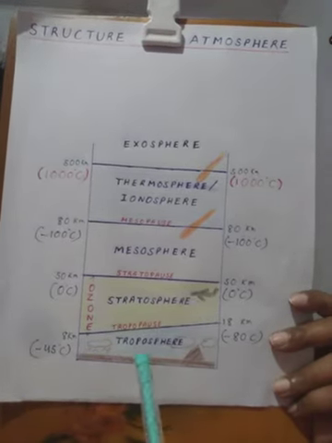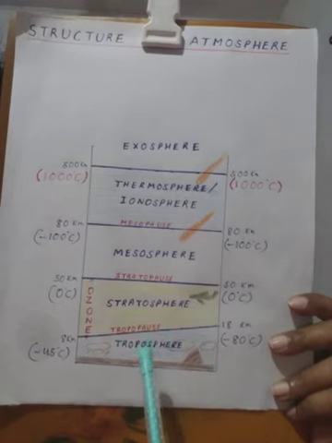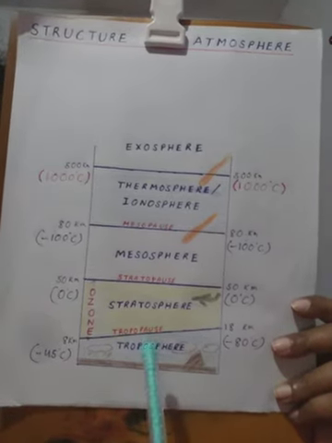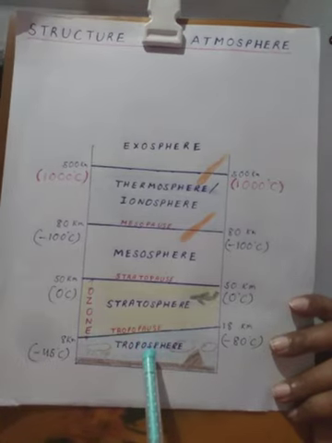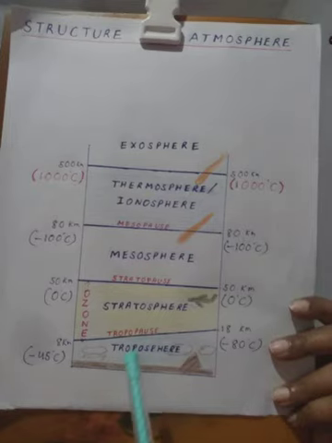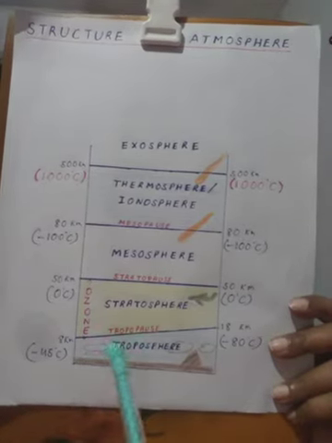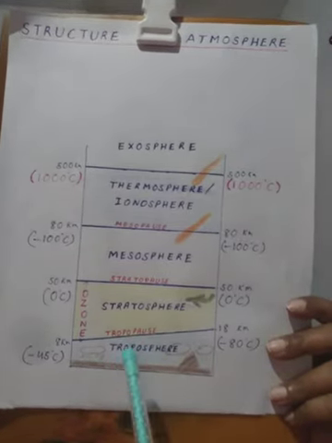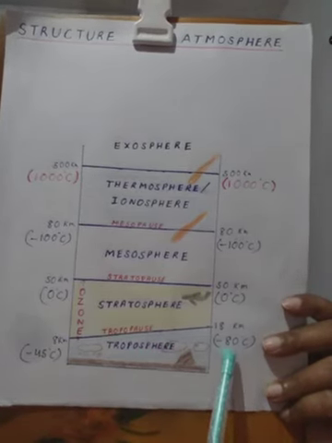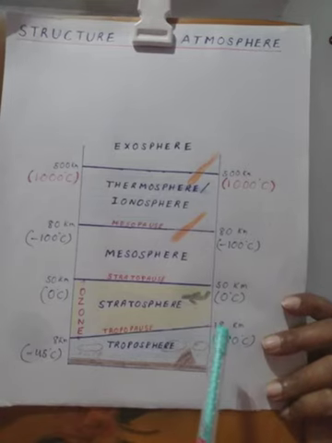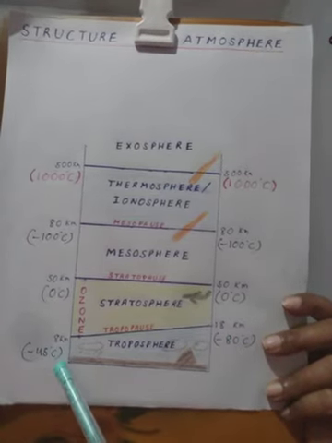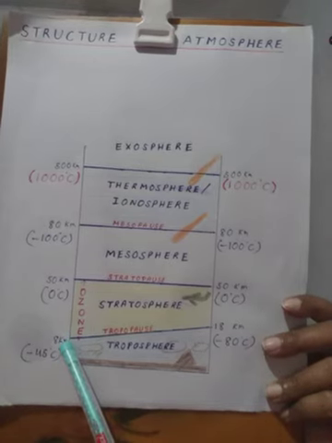Now, in this layer, temperature decreases with increasing height. It decreases at a rate of 1 degree centigrade for every 165 meters of ascent. This is also known as the normal lapse rate. So it may decrease almost up to minus 80 degrees centigrade near the equator and minus 45 degrees centigrade at the poles.